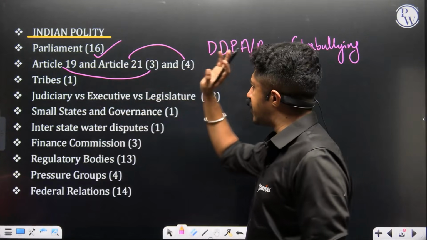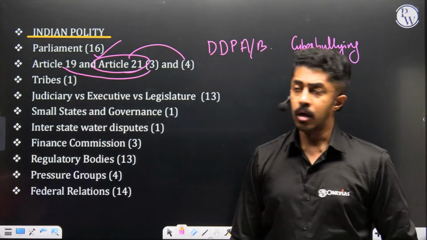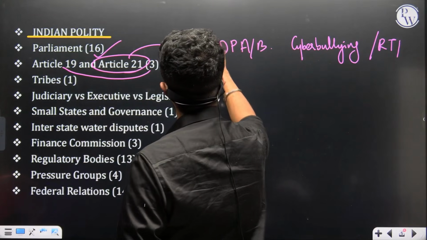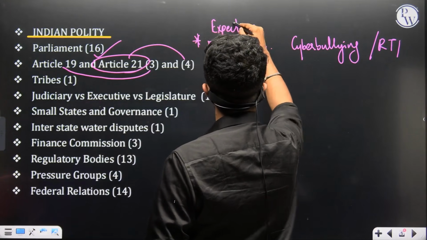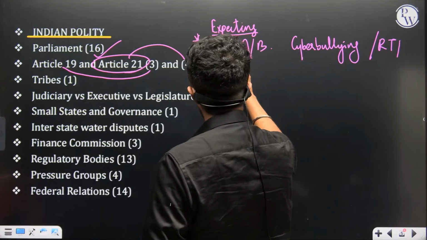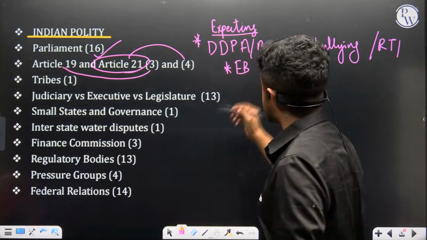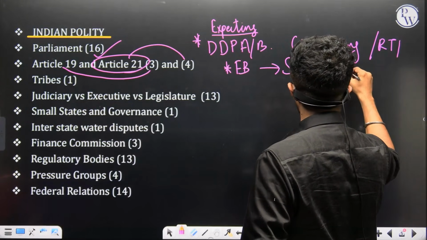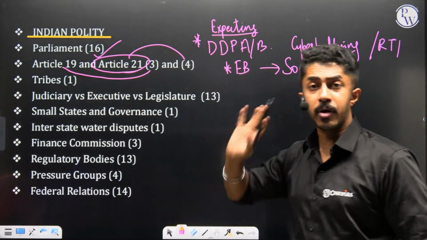So I'm definitely expecting once more a question to come with regard to Article 21 and, connecting with it, RTI. This is what I am expecting this year. Clear, people? In addition to this, a finance bill was also passed, which actually allows government agencies to collect data from social media, which is again a violation of privacy. So this is the topic that I'm expecting here. So definitely I'll have to prepare on this.